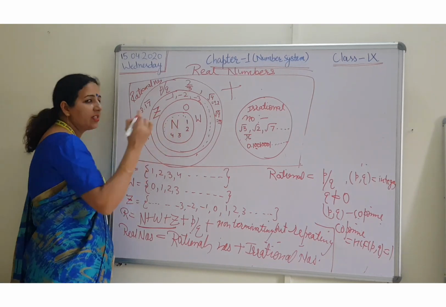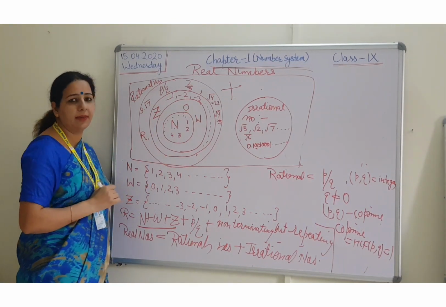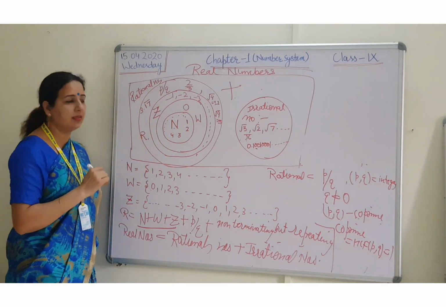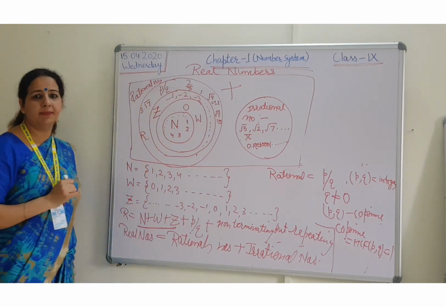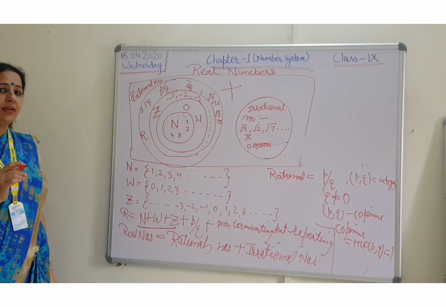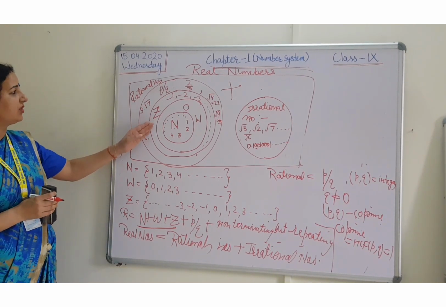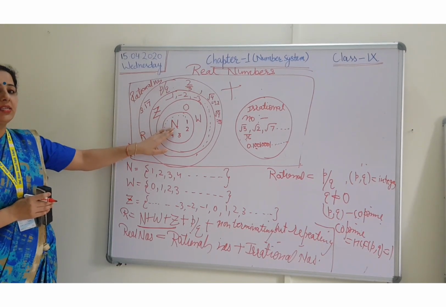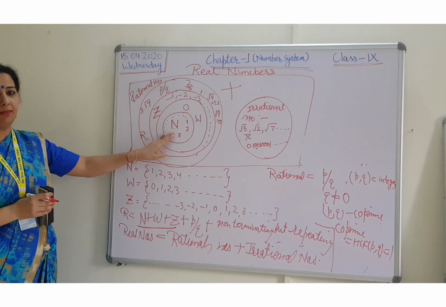See, first question. Can we say every natural number is a whole number? Can we say every natural number is an integer? Every natural number is a rational number. So you just think about it. What will be the answer? The question can be in this form also. Can we say every rational number is a natural number? Every integer is a natural number?